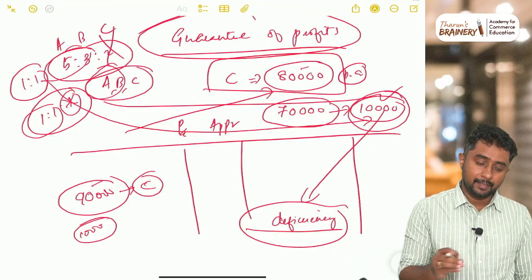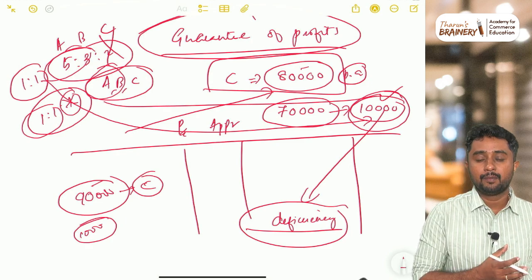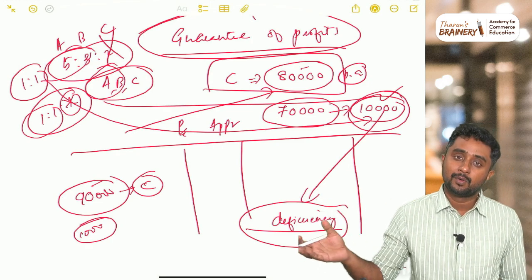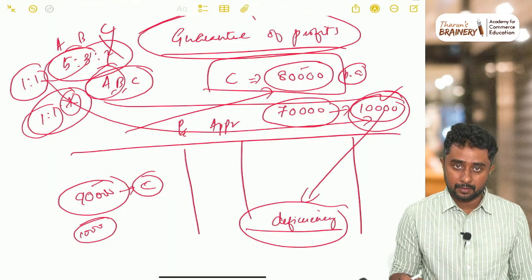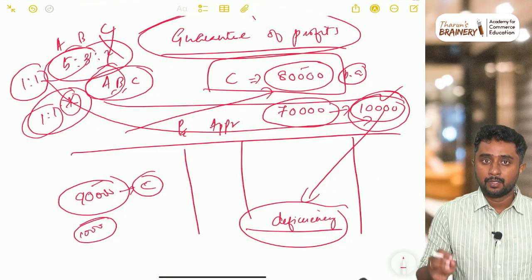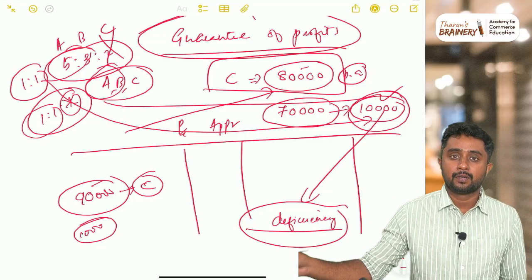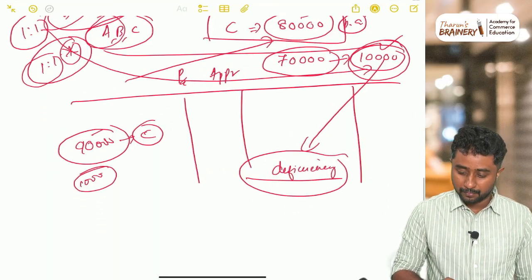If nothing is clear in the question about who is supposed to pay that deficiency, then all the remaining partners other than the person who got the promise should pay the amount. Now the problem is how they have to contribute. They have to contribute in the profit sharing ratio after excluding the person who got the promise. These are the cases that we discussed so far.